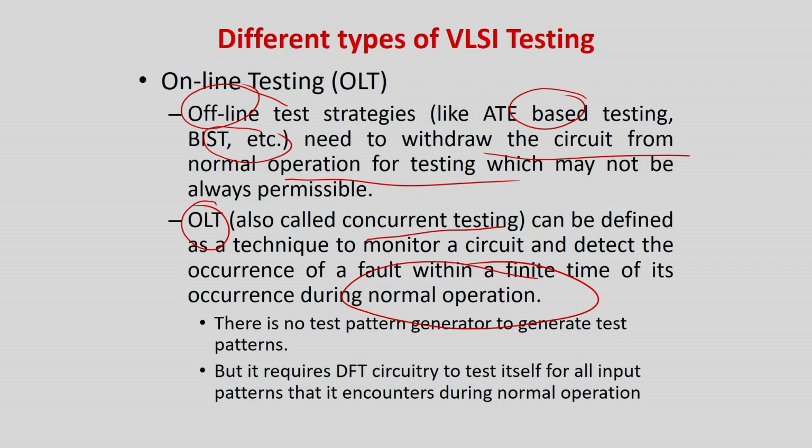But when the circuit is doing its normal job, you cannot apply your required patterns. Patterns are already coming, which is its normal flow of operation. You can just observe or monitor the circuit's operation for those patterns, and if any fault is detected, you have to take some action. Therefore, there is no test pattern generator in online test. You cannot stop the circuit from its operation, and you cannot apply any test patterns at your will. Normal inputs are coming, and you have to observe whether there is some deviation from normal behavior, and then decide on the occurrence of a fault within a certain finite delay.